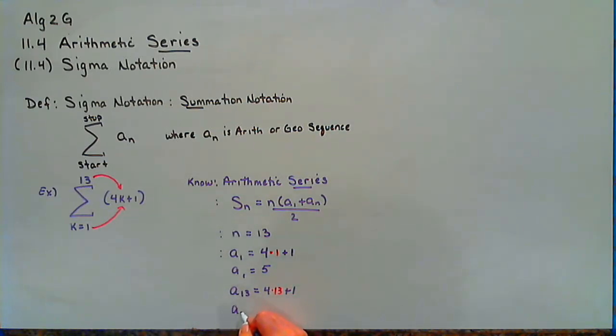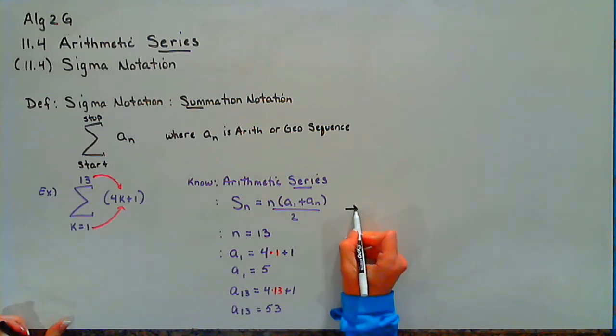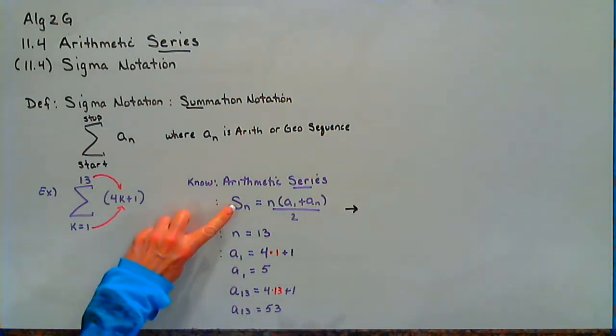So our last term, our 13th term, is 52 plus 1, which is 53. Okay. So now I think I've got everything I need. I know it's arithmetic. I know how to find arithmetic sum. And now I'm just going to substitute in everything I know.